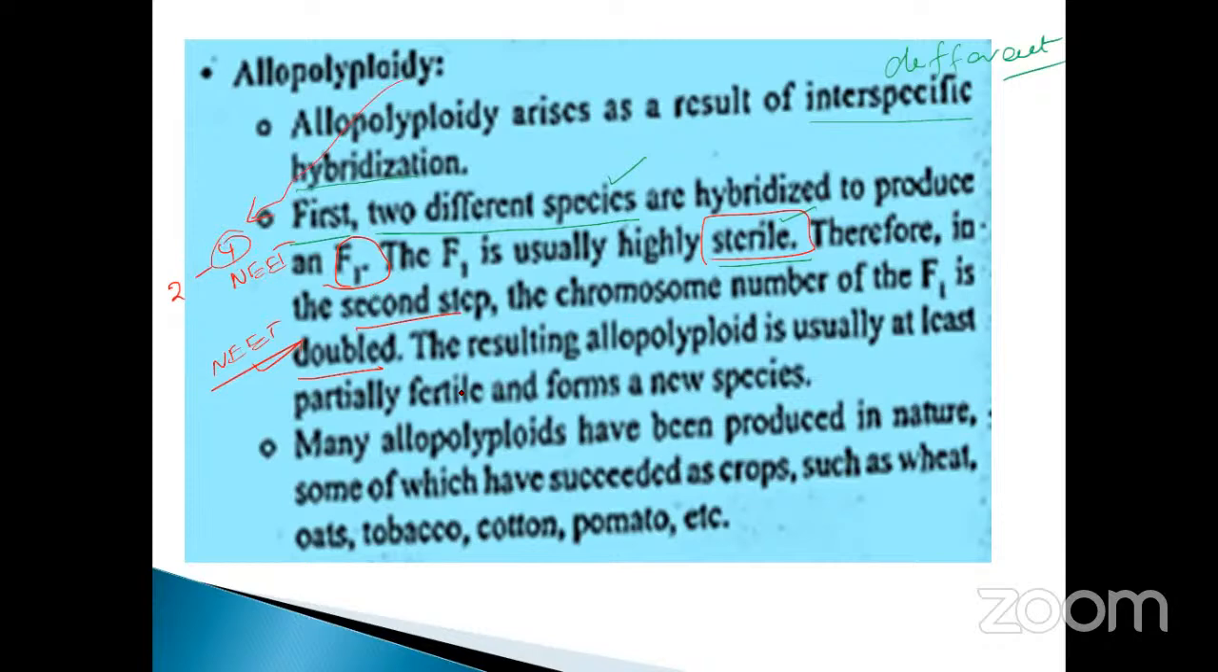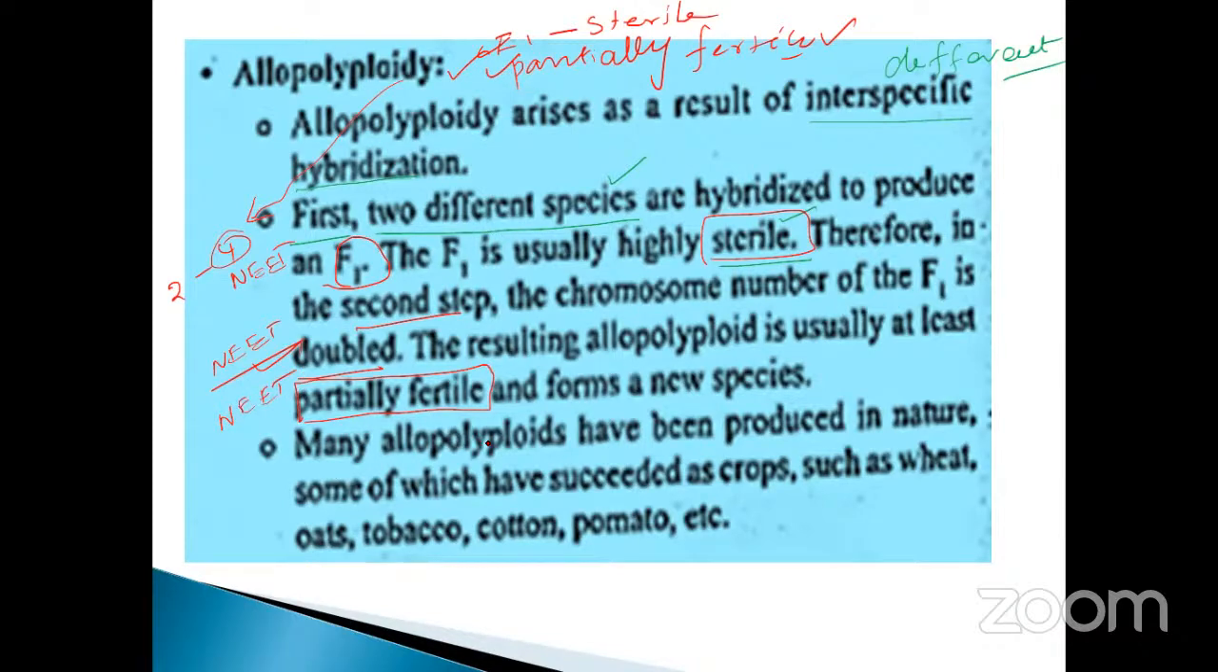The resulting allopolyploid is usually at least partially fertile and forms a new species. So it is also called partially fertile, my dear. This is very, very important. What about the F1 generation? The F1 generation is completely sterile. So these are the two important questions that may arise from the NEET point of view, my dear.